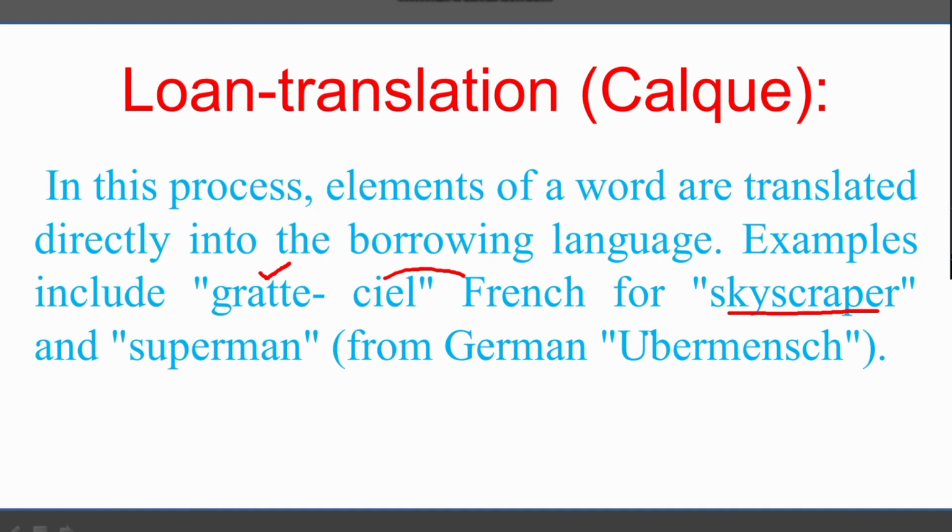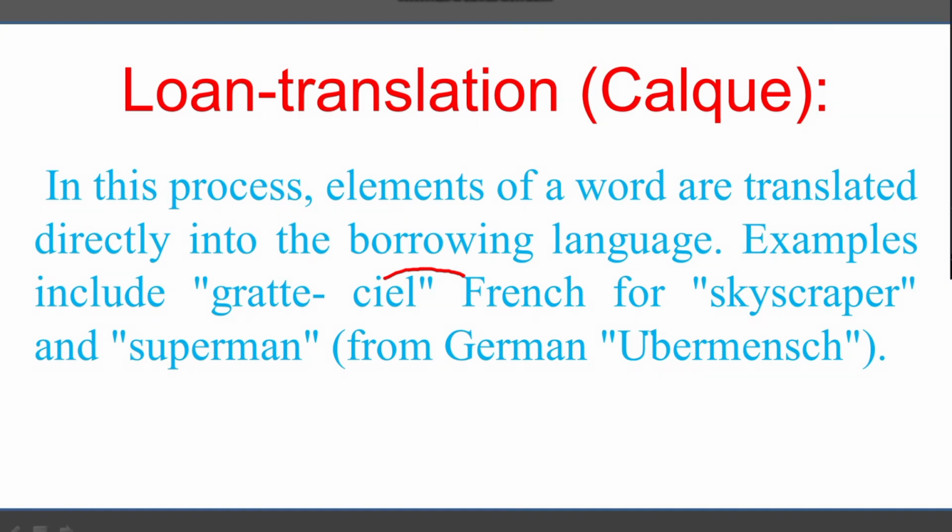And Superman from German. This is a German word, Ubermensch, and its English is Superman. This is also translated and given the name Superman. So it is a very easy concept. Now we will have some examples.